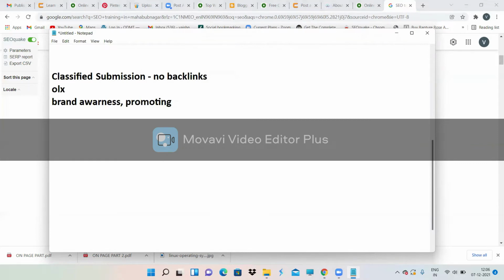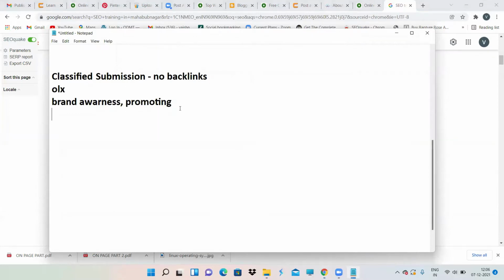That's it. Classified submission is all about creating your advertisements and publishing your advertisements, same like OLX. Now this is one of the other platforms called click.in. Now coming to image submission.